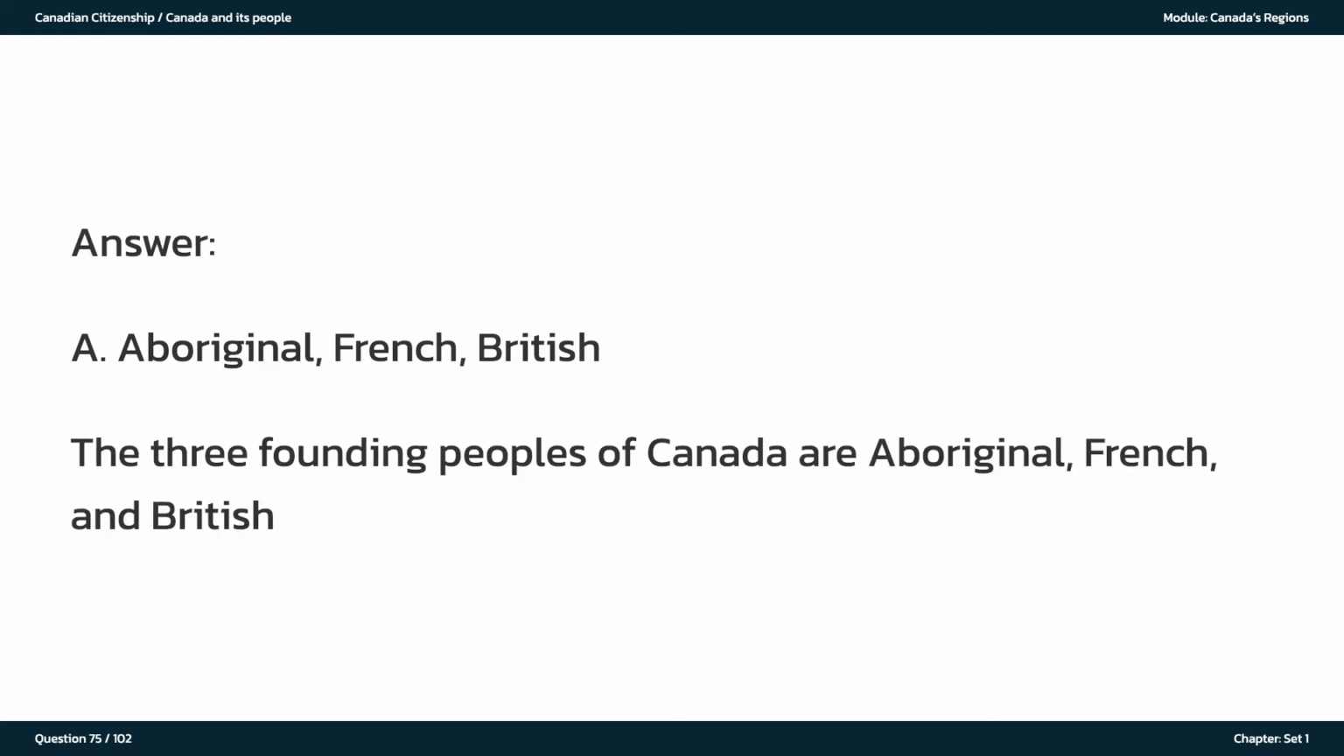The answer is A. Aboriginal, French, British. The 3 founding peoples of Canada are Aboriginal, French, and British.